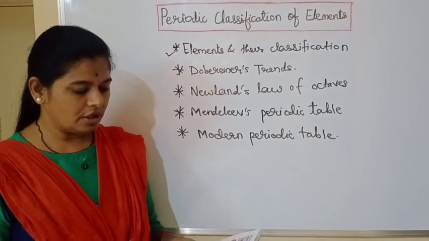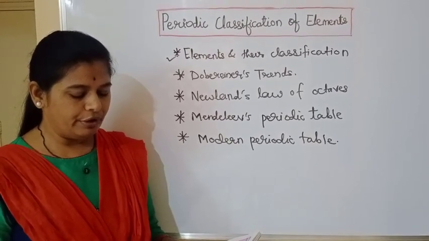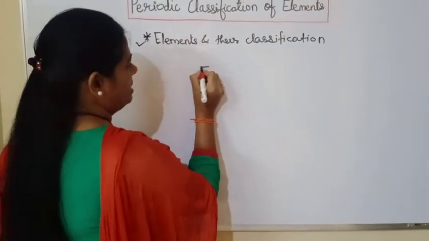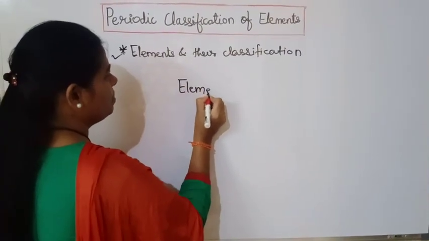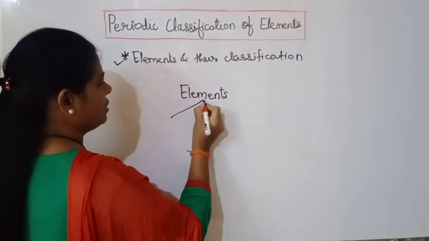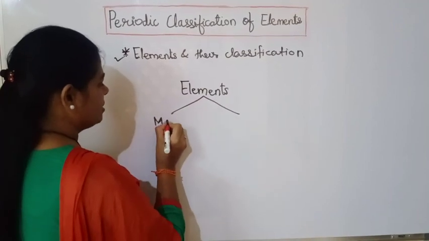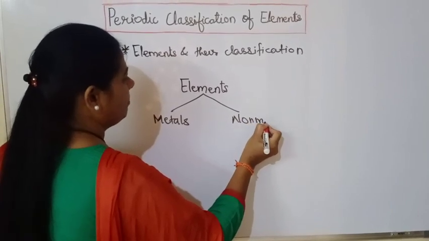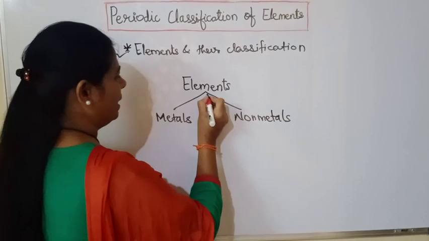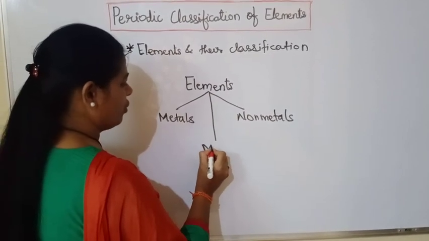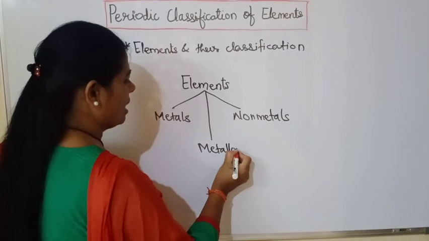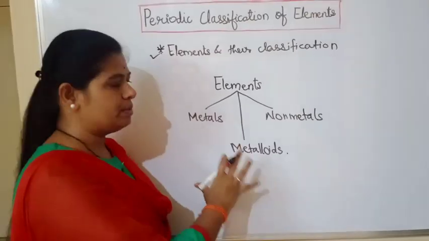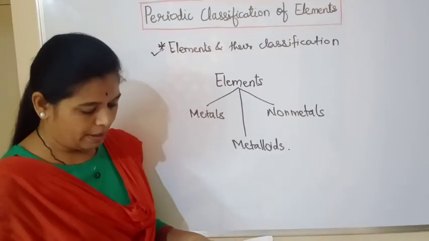You know that in the initial classification, elements were classified into groups of metals and non-metals. As all of you know, in 8th standard we studied that the two common groups are the metals and the non-metals. Now a new group of elements came into being, a combination of the metals and non-metals. Those elements were called metalloids. So now elements are classified into three groups: metals, non-metals and metalloids.